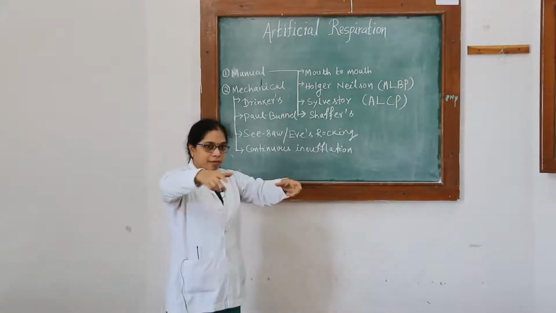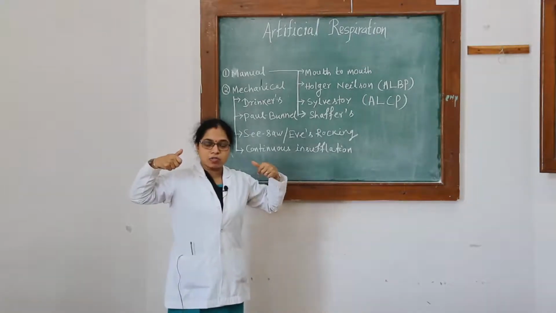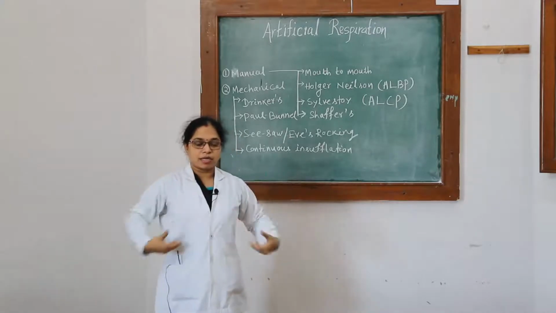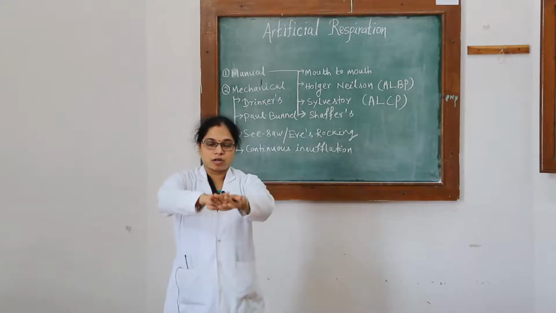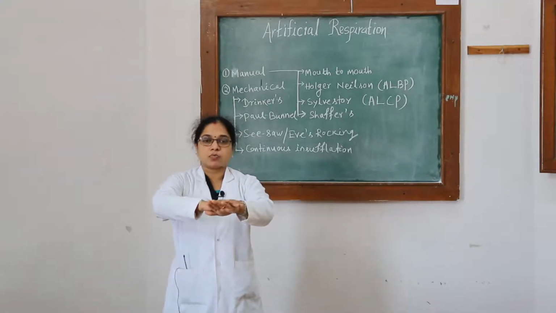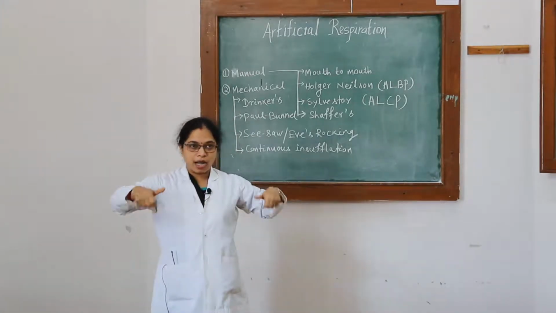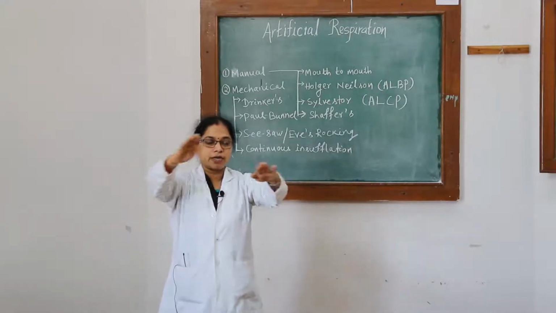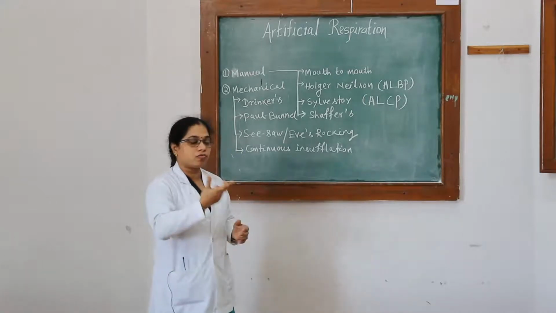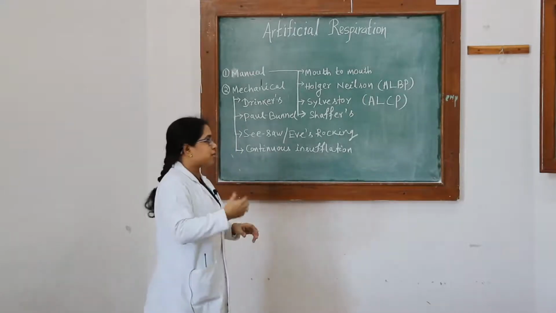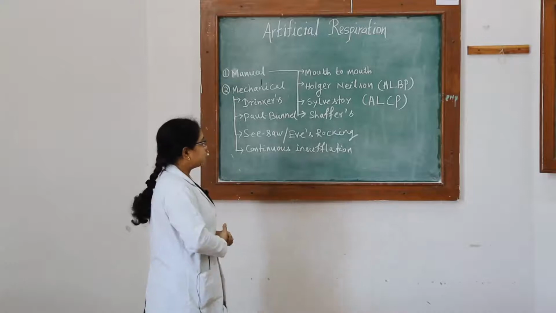Okay, so arm lift, it is the inspiratory phase which should be done for 3 seconds. Then turn both the arms like this and you rock over that. You should rock over the chest of the subject, that is for 2 seconds. So 3 second arm lift inspiratory phase, 2 second for expiratory phase. Like this you continue for 12 times per minute. The cycle should be continued 12 times per minute.